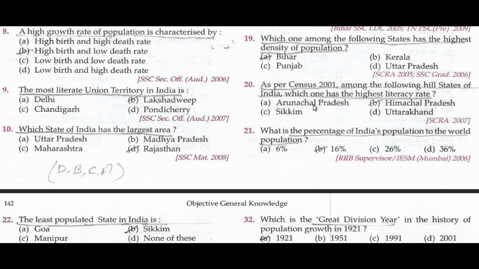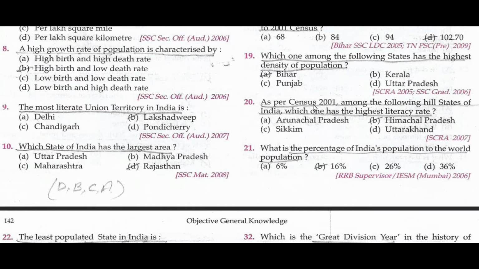Which state of India has the largest area? Rajasthan. What is the percentage of India's population to the world's population? 16%.